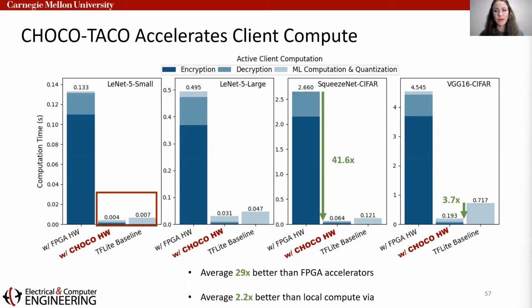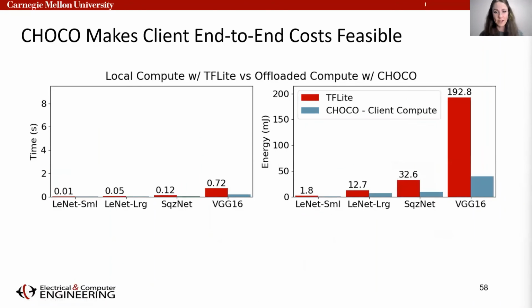We can dig into this comparison with local compute even further by looking at both the time and energy comparisons across all 4 of these networks. Across both metrics, the blue bars show large client benefits for computation. Unfortunately, this isn't the complete story because it doesn't yet include communication.